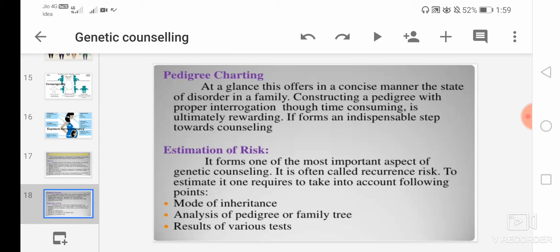Mode of inheritance means whether it is an autosomal dominant disorder, an autosomal recessive disorder, or an X-linked dominant or recessive disorder. So these are the modes of inheritance. Second is analysis of the pedigree or family tree. It is very important to analyze the pedigree or family history of the patient. And then the results of various tests. There are various tests that are performed, like amniocentesis, chorionic villus biopsy, ultrasonography, etc. We will deal with these in later slides. So the results of various tests are also very important for the estimation of risk.